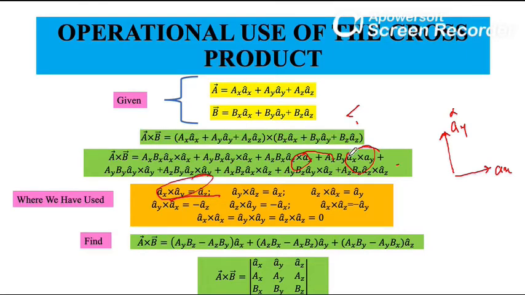The two vectors are perpendicular to each other, and the rotation of ax into ay indicates the positive z direction by the definition of a right-hand coordinate system.